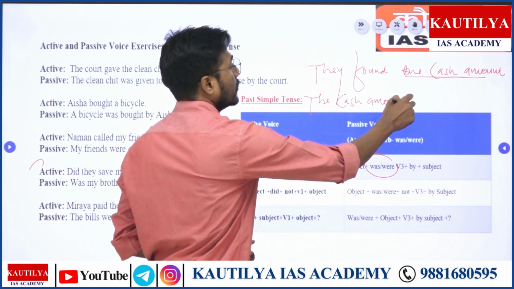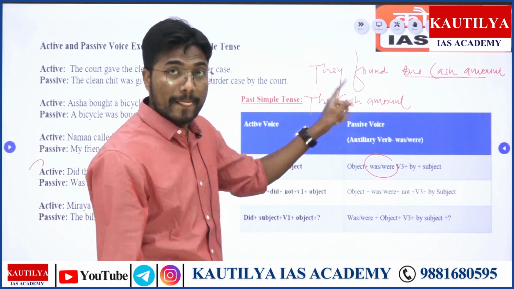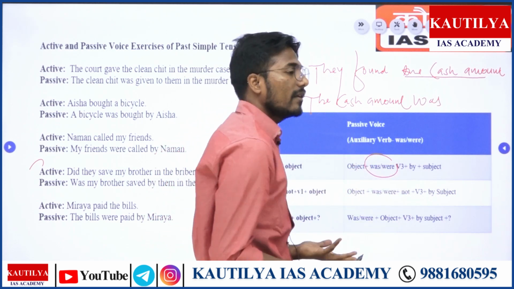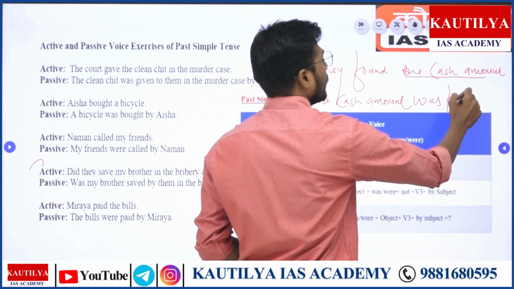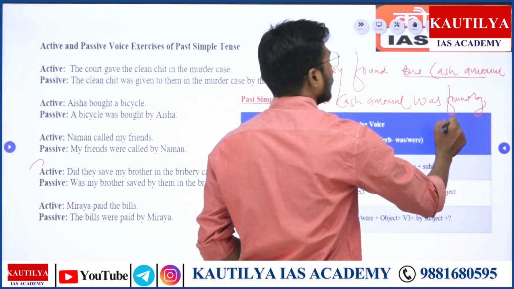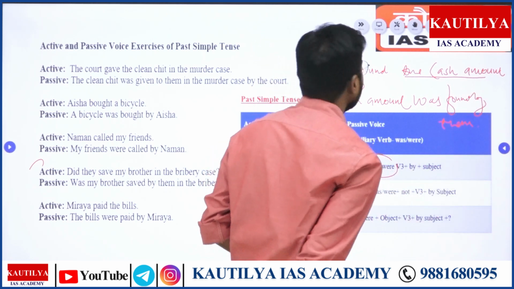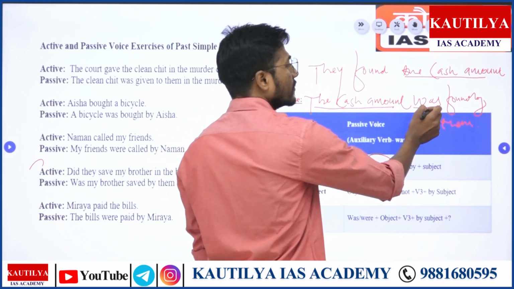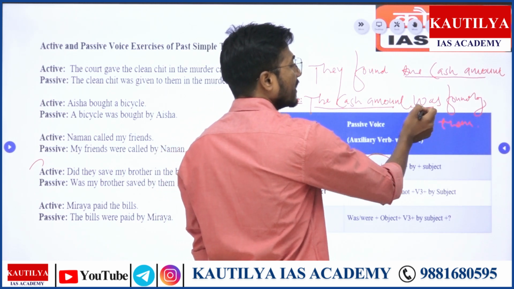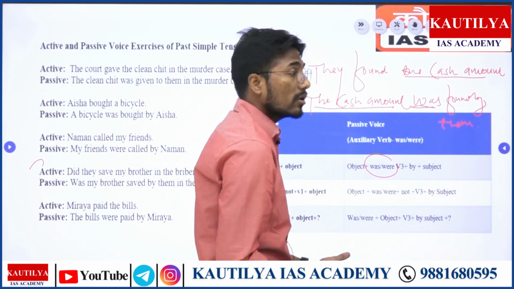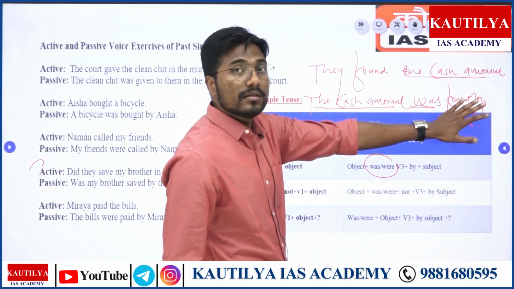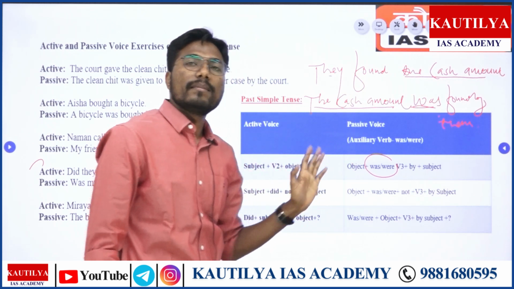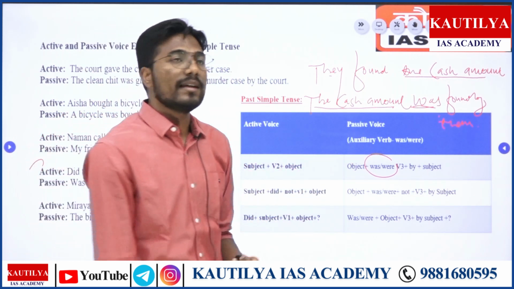So the cash amount singular है, then the cash amount was then found by them, right? So the cash amount object becomes subject. Supposed to use was and were, hence the singular subject is there, hence we use was, then verb form number third, and then the by objective form. So by, they, them is the easiest way of solving it, right?